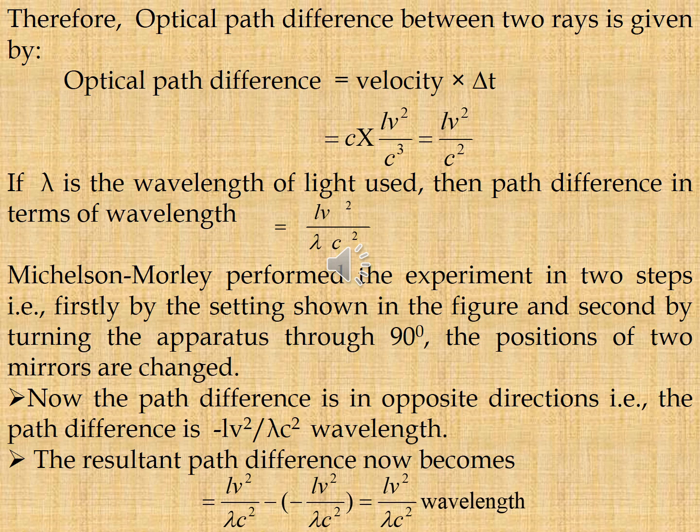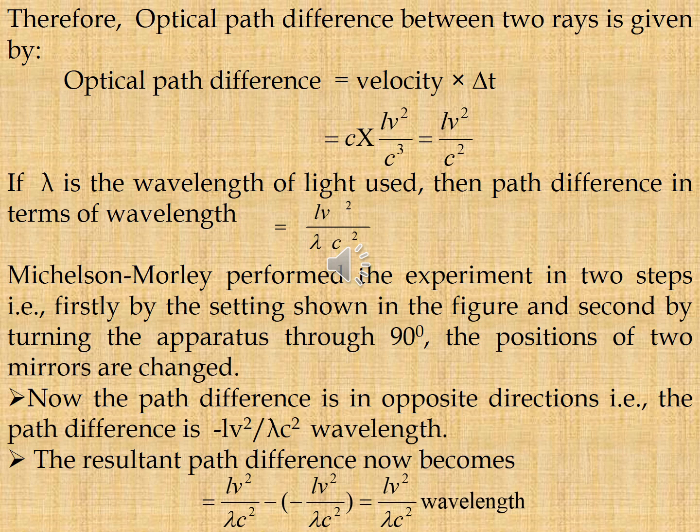Michelson and Morley performed the experiment in two steps. Firstly, by the setting shown in the figure, and secondly by turning the whole apparatus through 90 degrees. The positions of the two mirrors are changed. Now the path difference is in the opposite direction, that is, the path difference is equal to minus L V square by lambda C square.